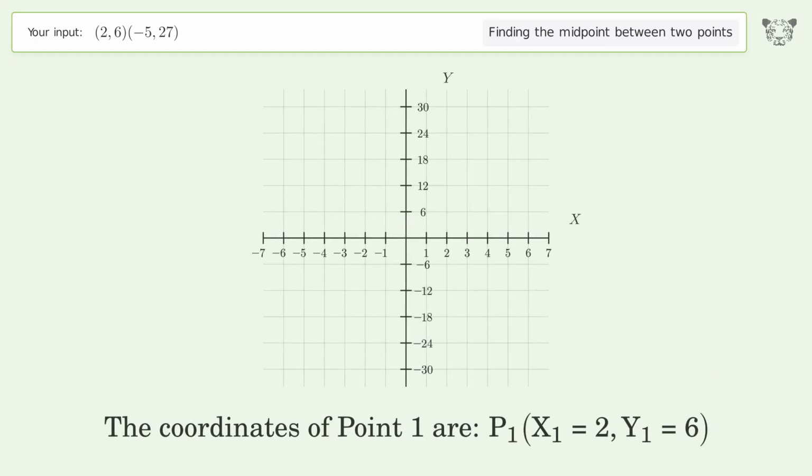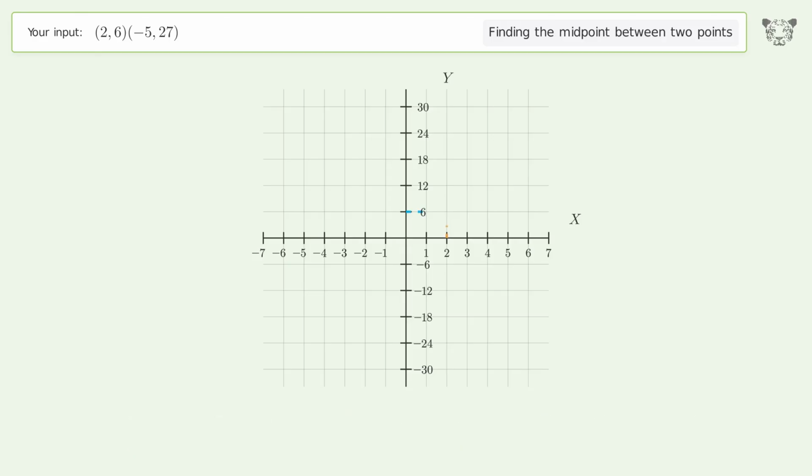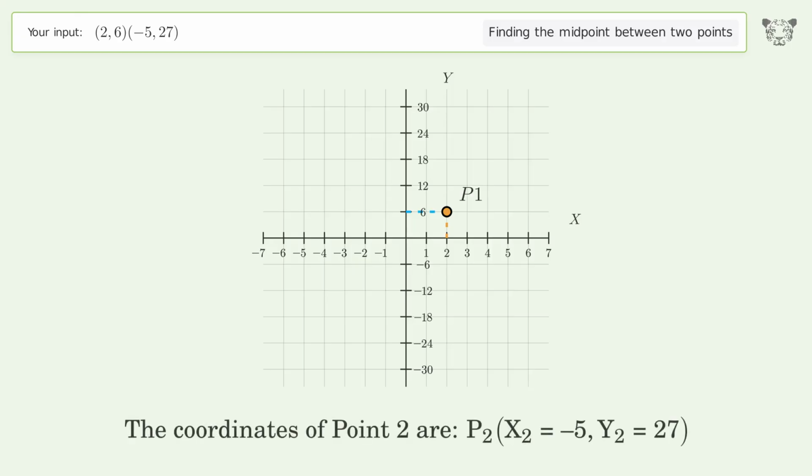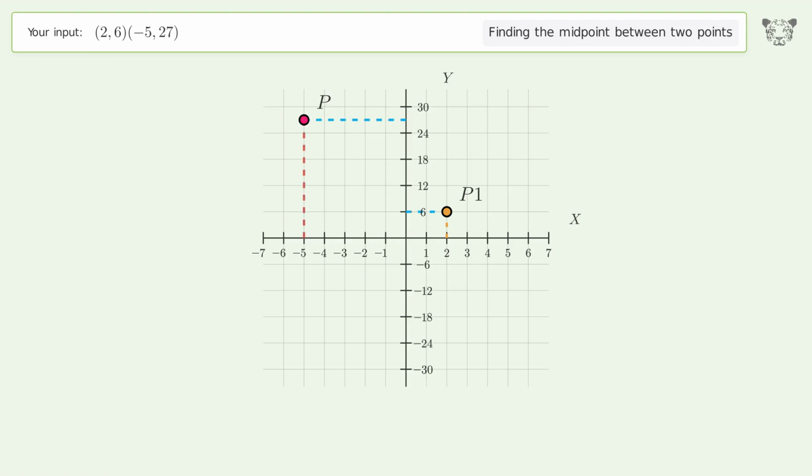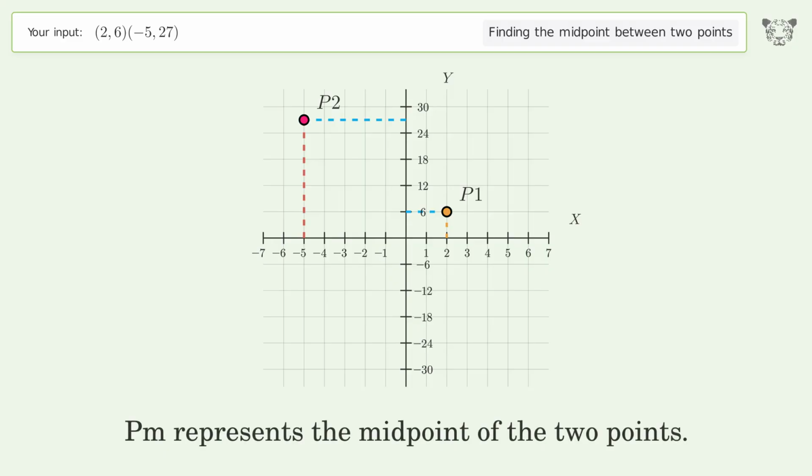The coordinates of point 1 are x1 equals 2, y1 equals 6. The coordinates of point 2 are x2 equals negative 5, y2 equals 27. PM represents the midpoint of the 2 points.